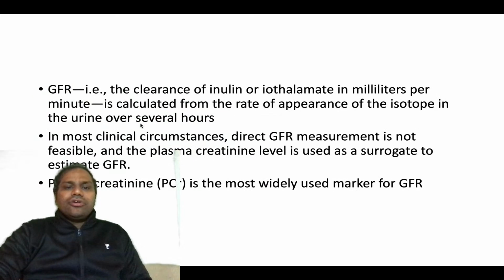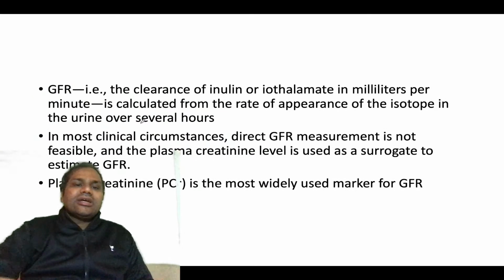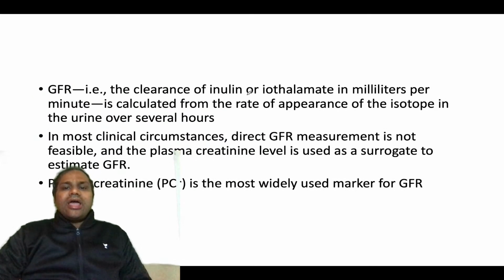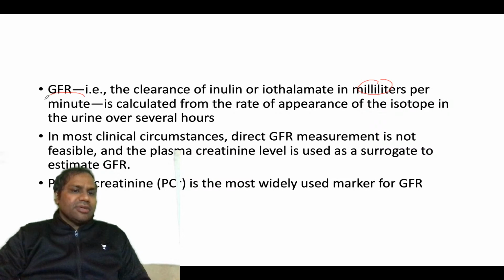Now what do you need to know? It is the clearance of inulin or iothalamate. How do you measure it? You measure it in milliliter per minute. So the normal GFR is around 120 milliliter per minute.